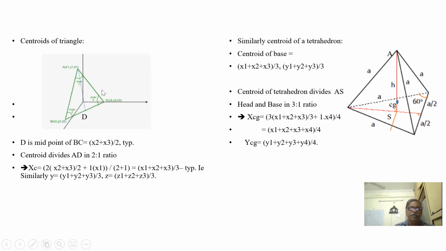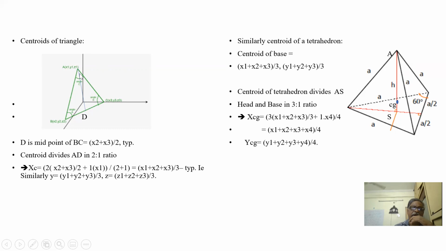Let us say I want to find the centroid of a triangle in a three-dimensional system. D is the midpoint of B and C. So we know x2 plus x3 by 2, y2 plus y3 by 2, z2 plus z3 by 2 is the point D. Typically, what applies to x applies to y and z also. Now we know the centroid point is at the ratio of 2:1.